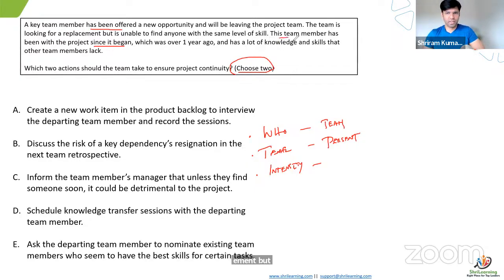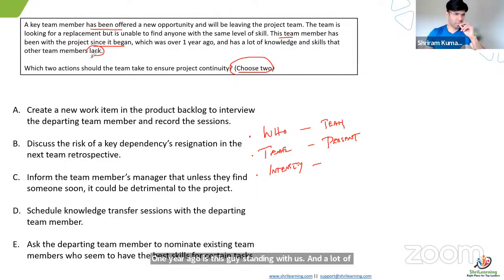of skills. This team member has been with the project since its beginning. Let's imagine the project started, they gave a date also, over 1 year ago. This guy has been standing with us for 1 year, and has a lot of knowledge and skills that the team members lack. This is a problem. Which 2 actions should the team take to ensure, this is the key part, continuity.